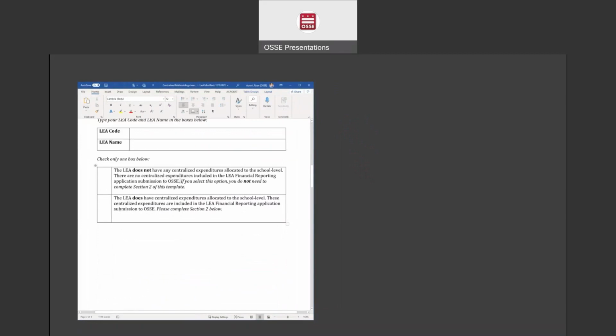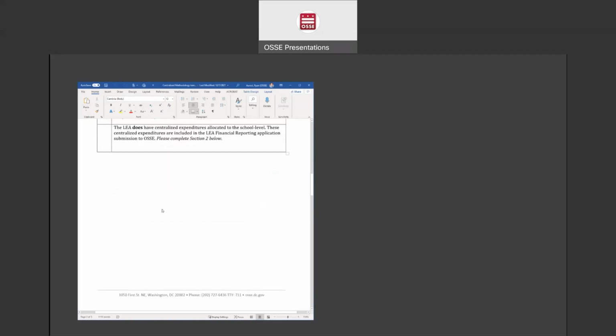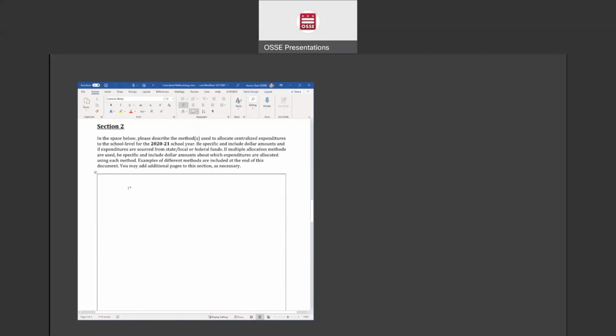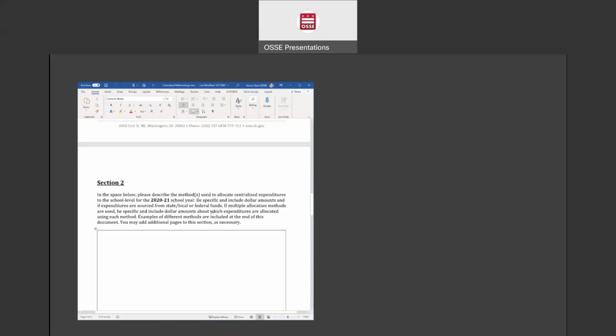You don't need to do anything else. If you do have centralized expenditures, you would check this box and then scroll down, and this is where you provide your narrative summary for how you allocated your centralized expenditures to each of your schools. You would fill this out and save it.